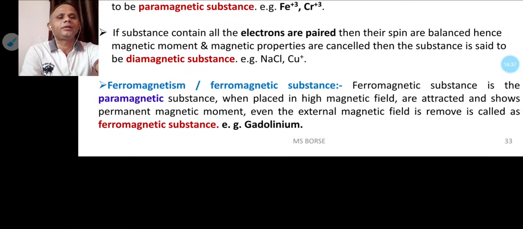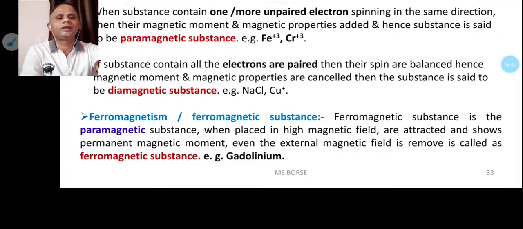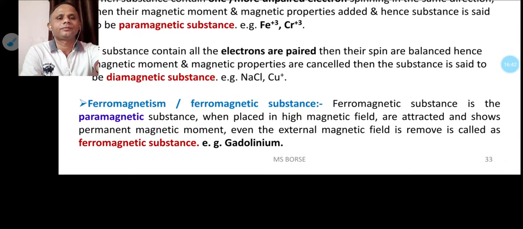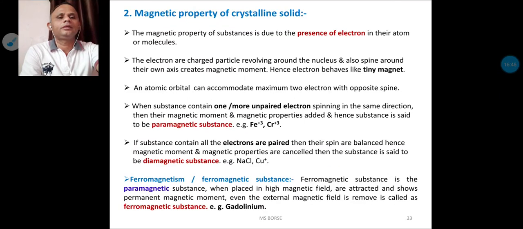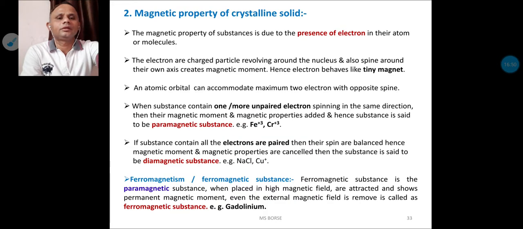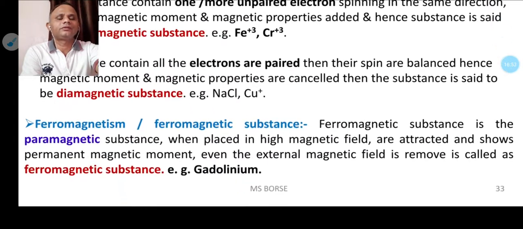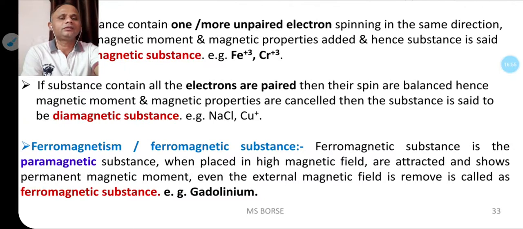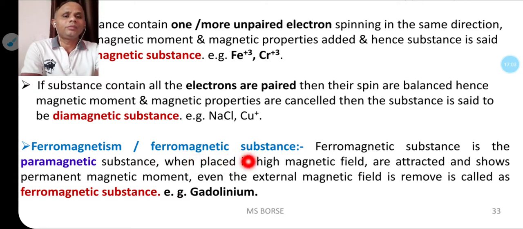And the third type of material that we call ferromagnetic material or ferromagnetic substances. These substances are also paramagnetic, that means they also have unpaired electrons. But when this type of material is placed in a high magnetic field, it is attracted and shows a permanent magnetic moment, even when the external magnetic field is removed.